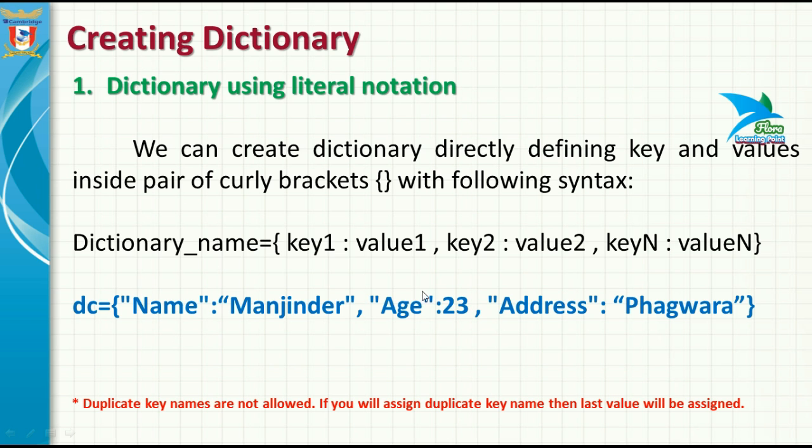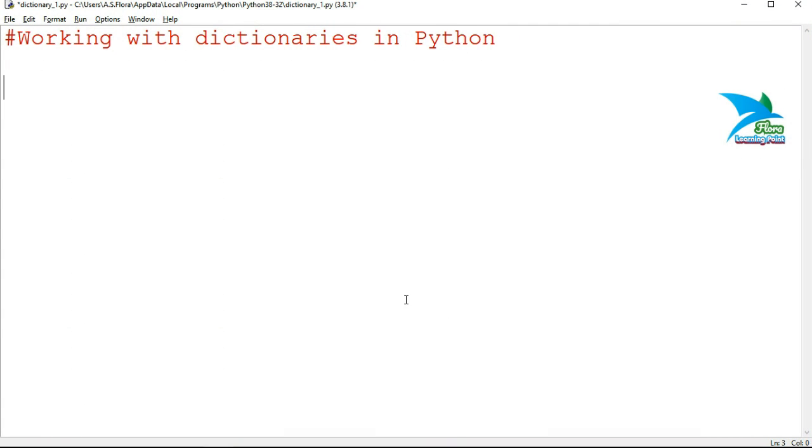For example, we have a key with the name age, but if you again try to create a new key with the same name age and assign a value to that key, then the last value assigned to that key will be considered. That will be the actual value of the age key. So duplicate keys are basically not allowed, but if you create a duplicate key, then the last key and its value will be used.